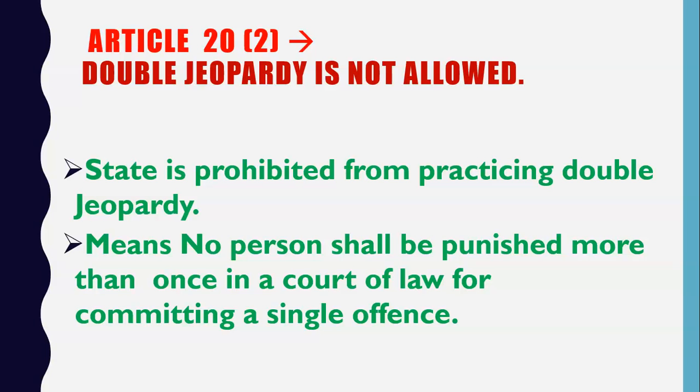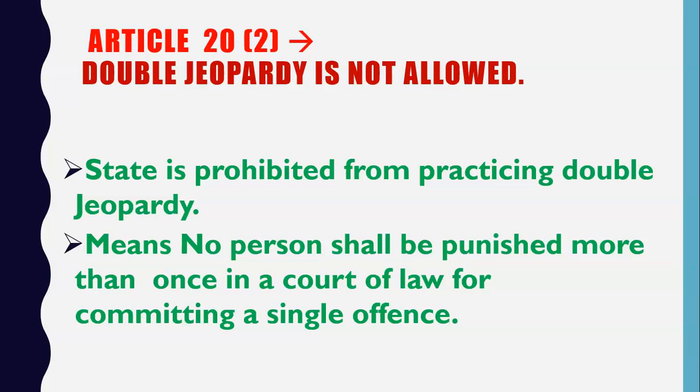Now friends, suppose there is a civil servant who has charges of corruption and his charges are proved, or that civil servant has committed murder or any other crime, and it is proved. So first of all, the department will remove him. So it is also like a punishment. First of all, the department will remove him from the job, and secondly, the court will give him punishment. The court will give some sentence to him. The court will say that he will be imprisoned for 5 years, 10 years, or he will be given capital punishment.